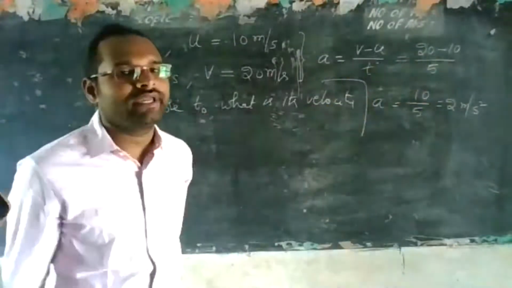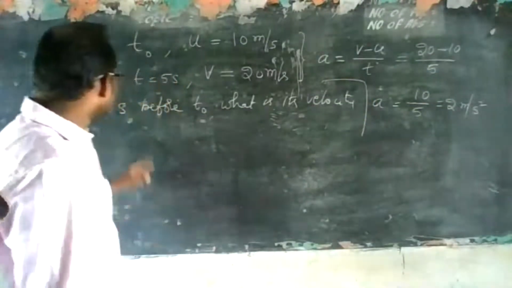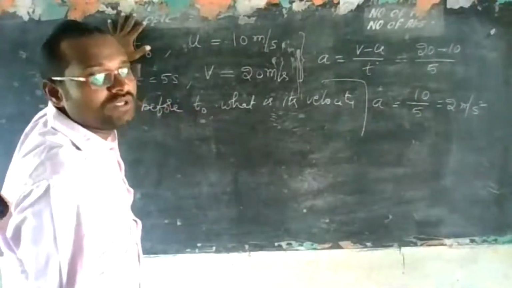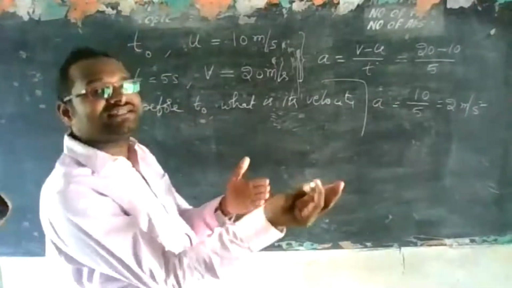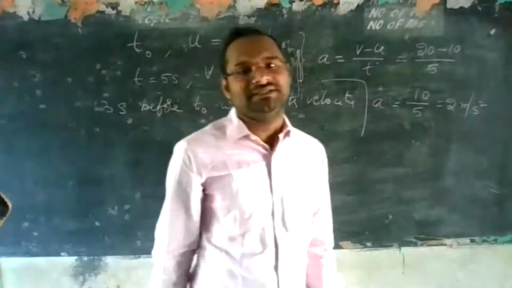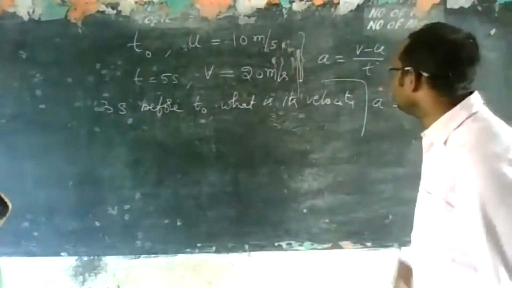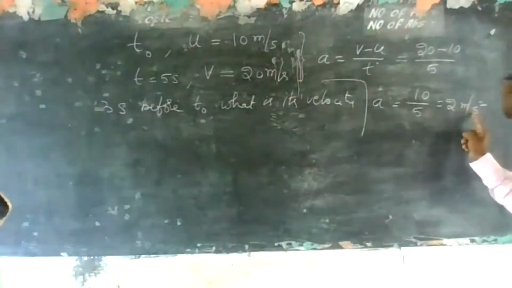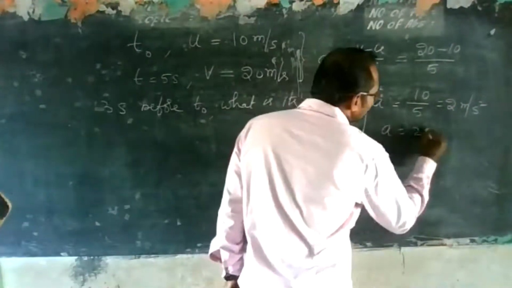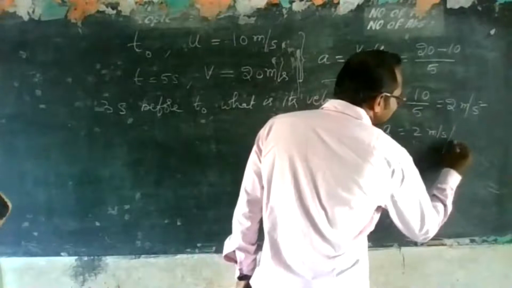Now the question is 3 seconds before t naught. For this t naught, you go back 3 seconds. What will be the velocity? Oral question. See, 2 meter per second square means acceleration is 2 meter per second in each second.